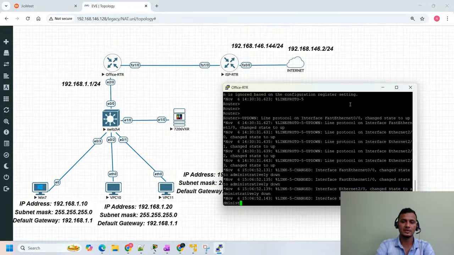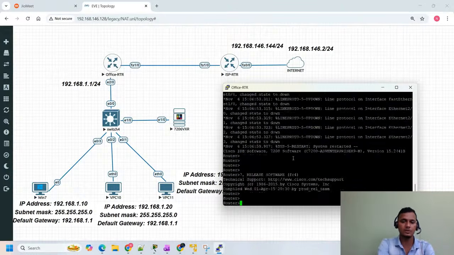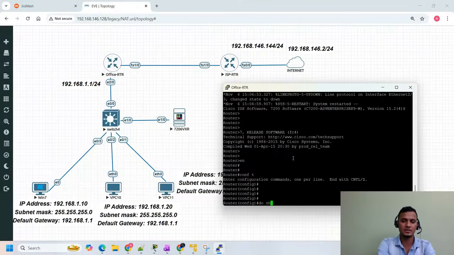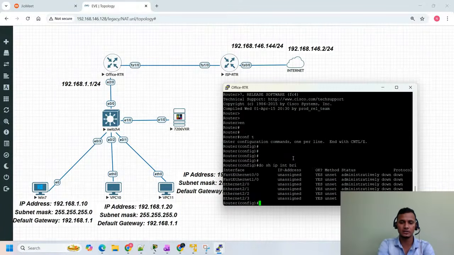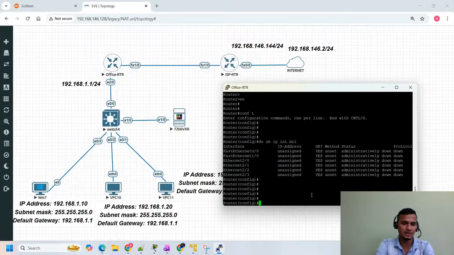So I'm in which mode? I'm in user mode. So here I'm typing enable. Then I'll go to the configuration mode. If you see here, do show ip int brief. I don't have any configuration. All the interfaces are empty.